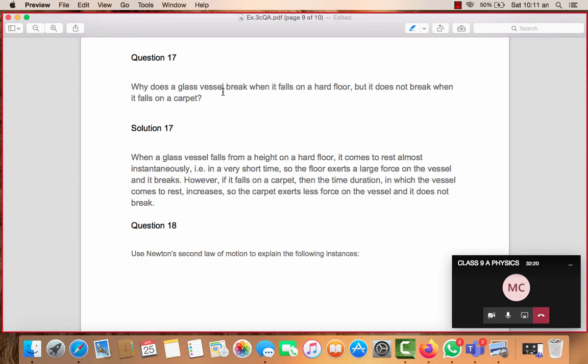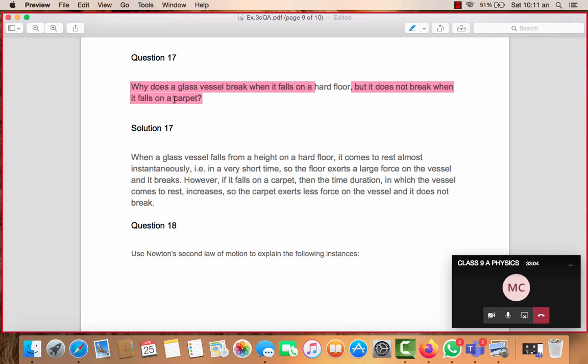Why does a glass vessel break when it falls on a hard floor, but it does not break when it falls on a carpet? We see this in our daily life, but let's understand the physics behind it. I've just told you a line, let's relate that line with it. When a glass vessel falls on a hard floor, the time of impact, meaning the time in which the body comes in contact with the hard floor surface, is lesser. So the impact of force will be more, which causes the glass to break.